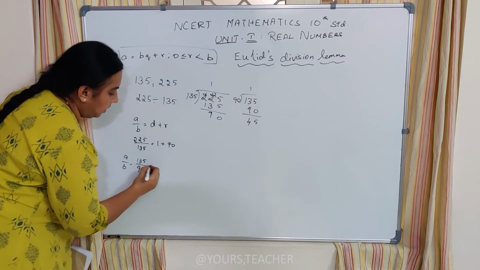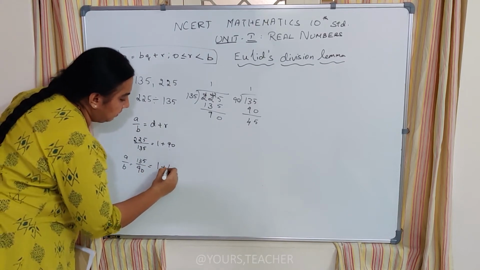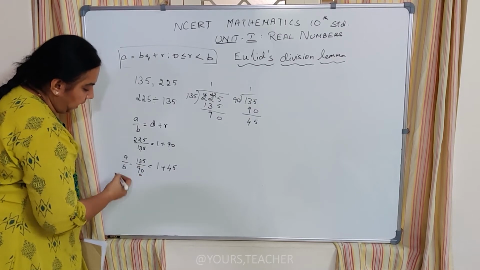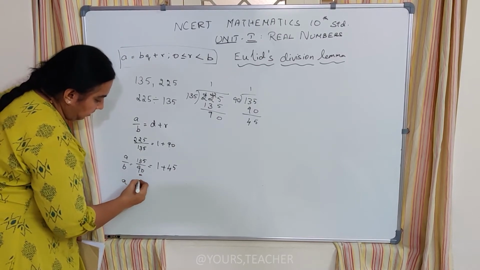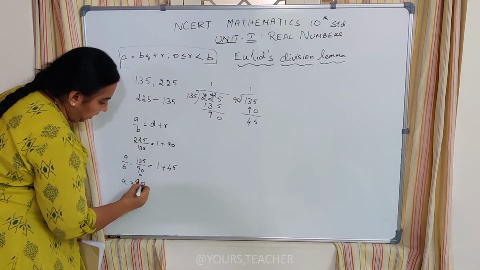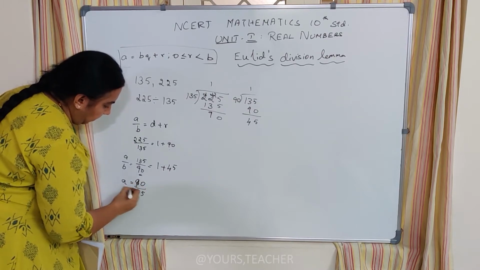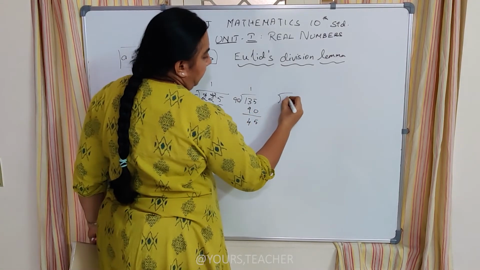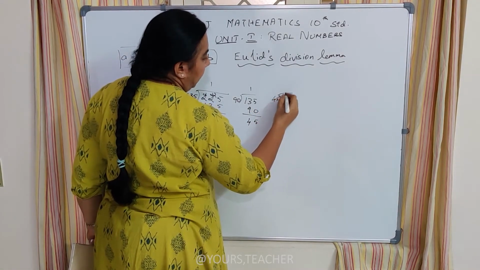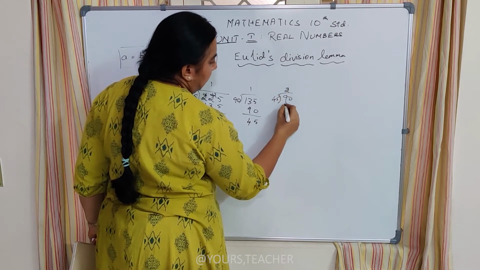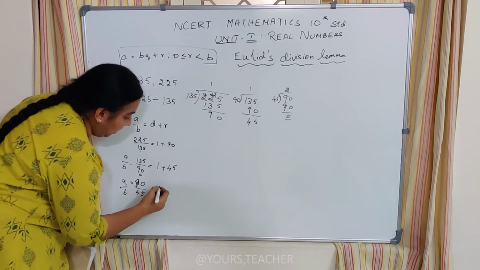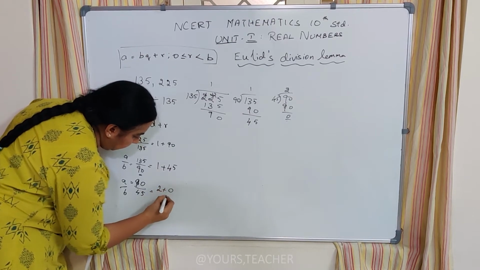So this also adds up as 1 plus 45. Again I consider the two numbers. This 90 becomes the A for the next step. It becomes 90 by 45. A by B becomes 90 by 45. And again when I divide 90 by 45, I get 2 times 90 and I get a 0, remainder 0. So what happens? 2 plus 0.